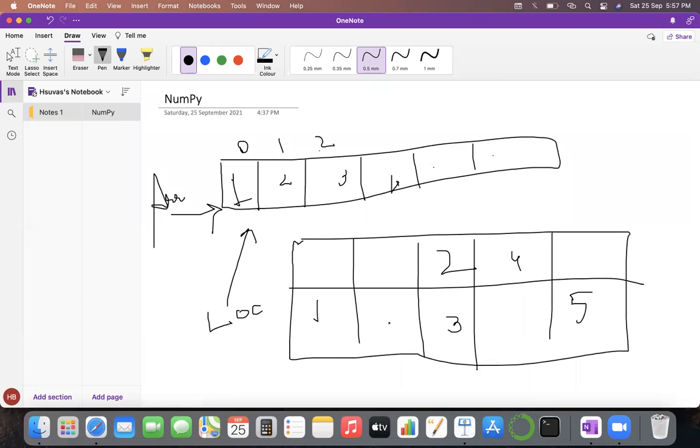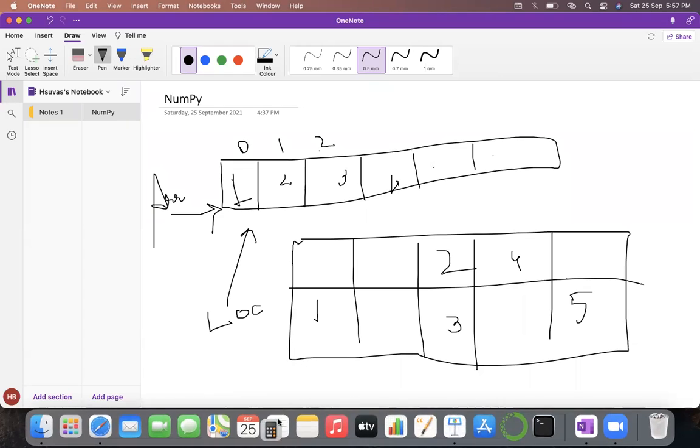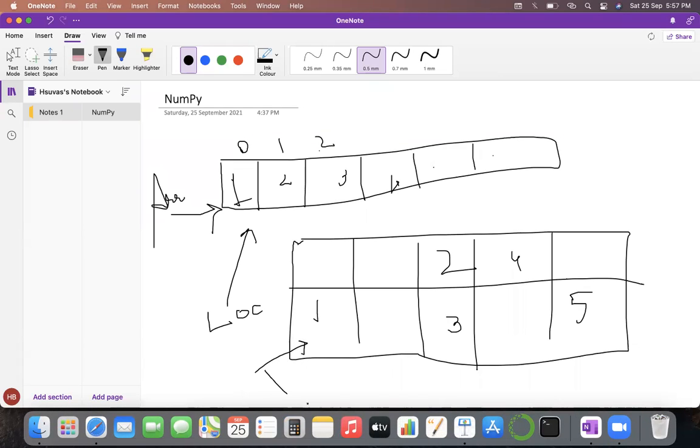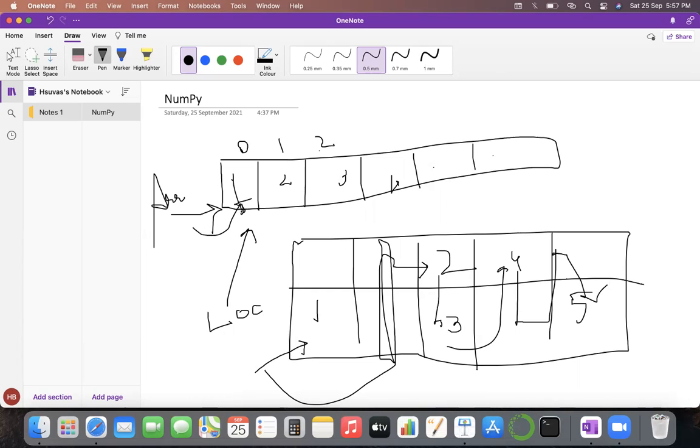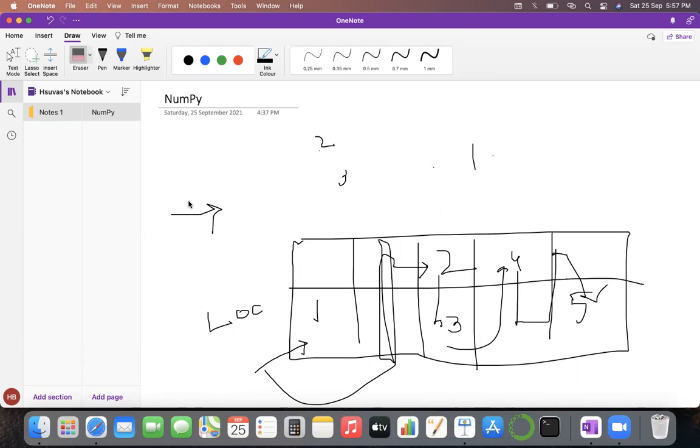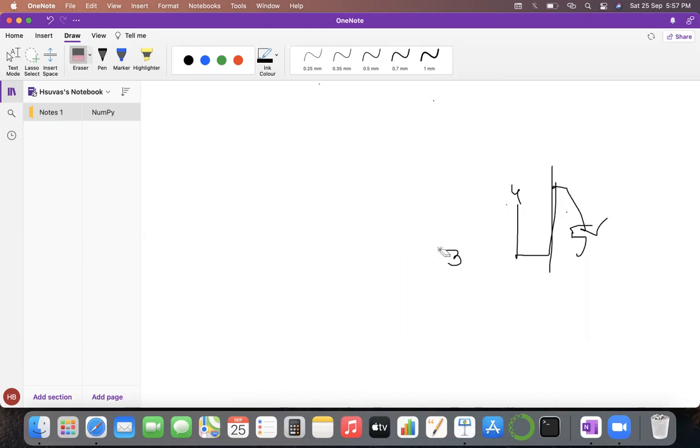This is why arrays are faster. Here, to move from 1 to 2, it has to go through all these things and check them, and only then can it go to 2. Then from 2 to 3, then 3 to 4, and again it has to check two more boxes before it can get to 5. But in the case of a NumPy array, it can go directly one by one. So this is the contiguous memory allocation, and this is what makes NumPy arrays faster than other arrays. I hope you understood. If you have any questions in this regard, you can ask.